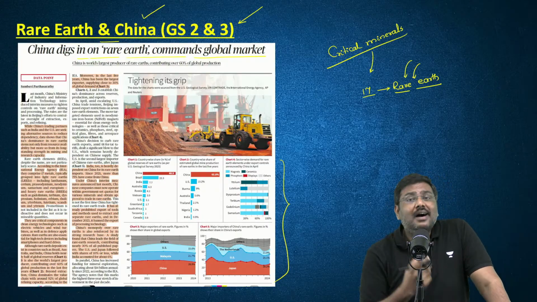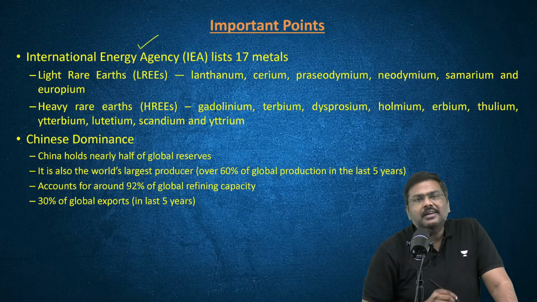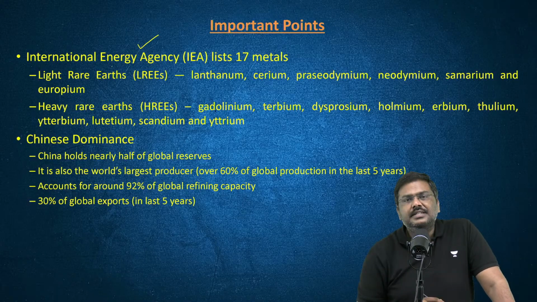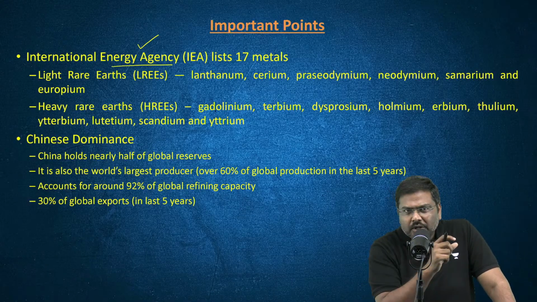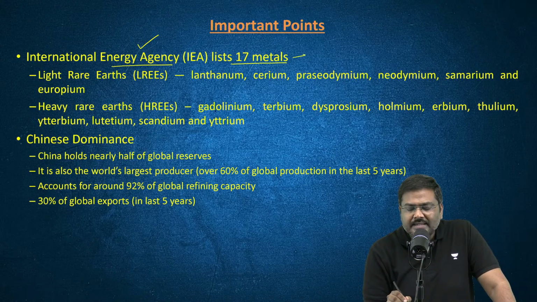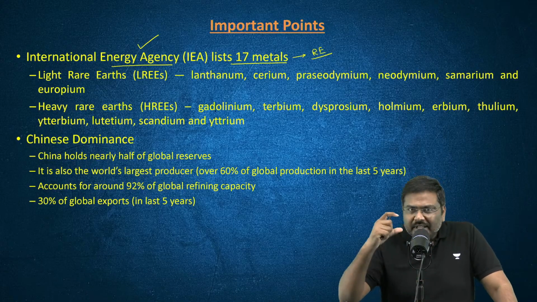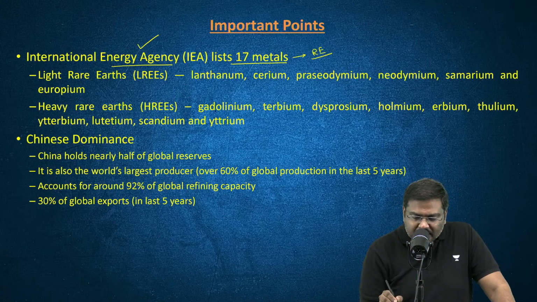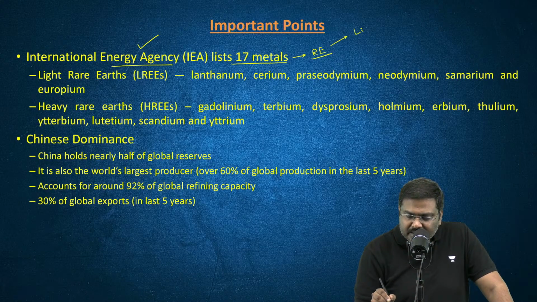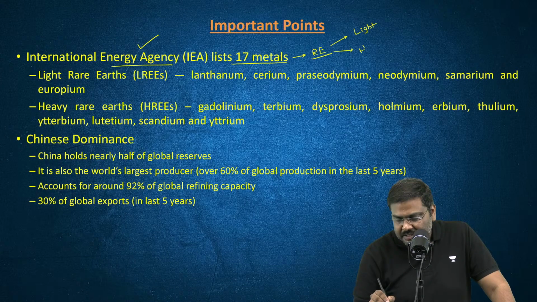Now, how many rare earths are there? A question can be asked on this as well. According to the International Energy Agency, the IEA, there are 17 metals classified as rare earths. Within these 17, there is another classification: light rare earths and heavy rare earths.